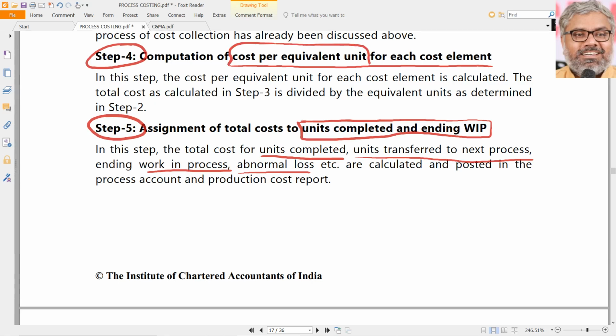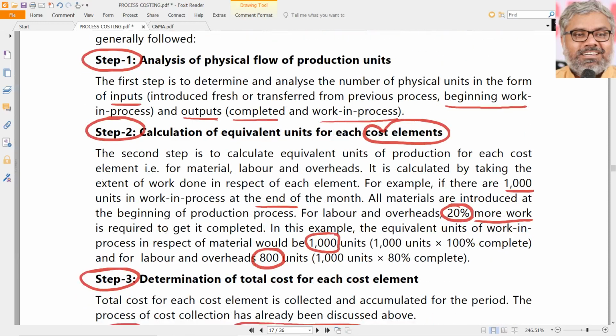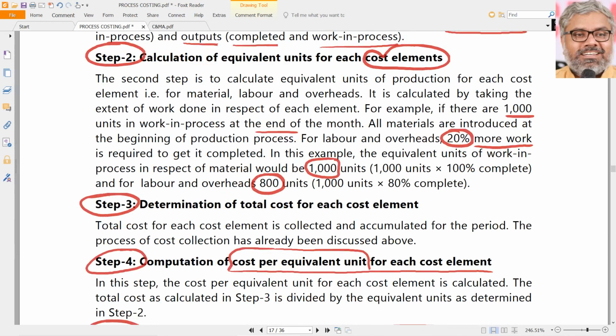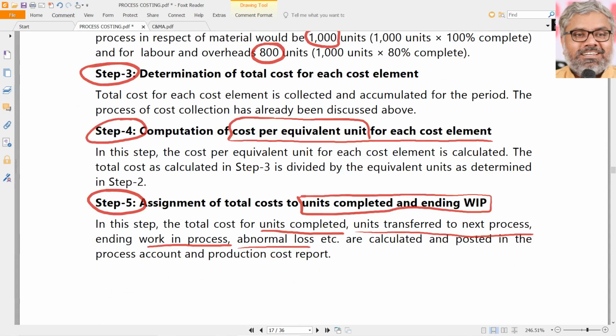This is the last step. Of course, ultimately we should match both the things. One is physical flow, inflow and outflow. Second is money. How much is opening work in progress cost plus cost of material, labor, overheads introduced and worked during this period? Total cost, if you take as a pool, that pool has to be distributed ultimately between these things. How much is units completed and transferred to the next process? How much is ending work in progress? How much is abnormal loss? That will be the way the total cost will be split.